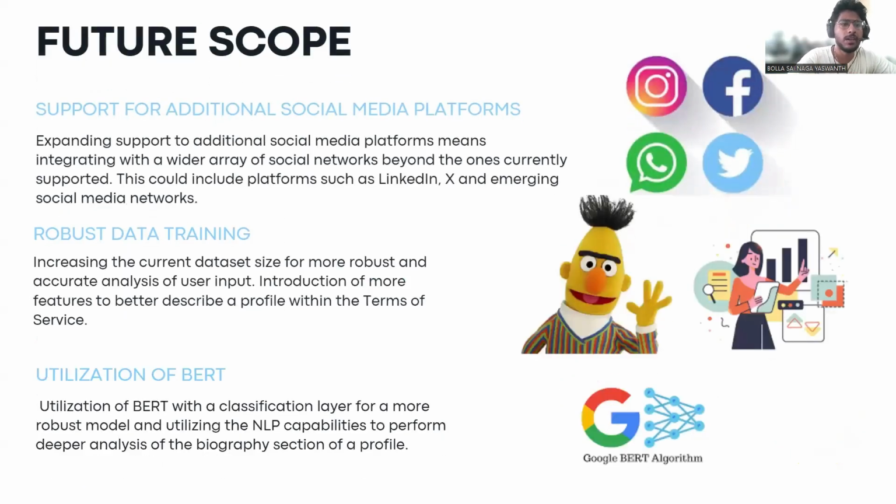For the future scope, we would like to support multiple social media platforms. Currently this is limited to Instagram, but in the near future we could go to platforms such as X and emerging social media technologies which are based on blockchain. We would also like to take users' feedback and improve our algorithm, so that the more data we get, the more accurate our algorithms become. We would also like to utilize BERT instead of random forest. We feel that it would provide more accuracy and a lesser turnaround time.